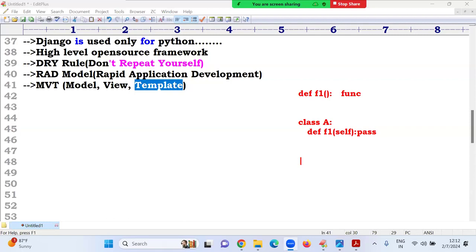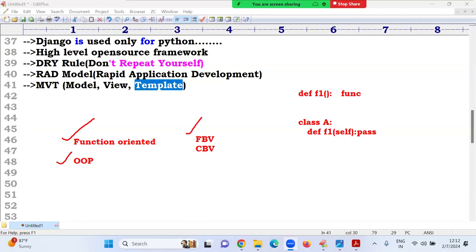So in Django also, there are two types of programming techniques. One is function oriented, the second one is object oriented programming. That's why I'm telling you, initially only core Python is enough, because in core Python you know how to create a function, how to call a function, everything. Once it is object oriented, then in Django terminology they call it FBV, CBV. In Python we call it function oriented or procedure oriented, and object oriented.